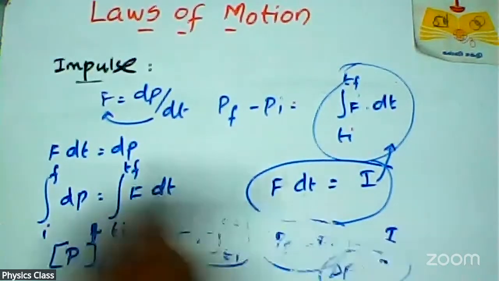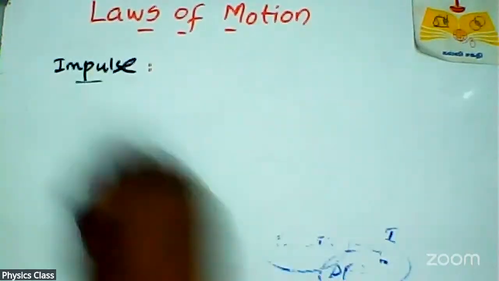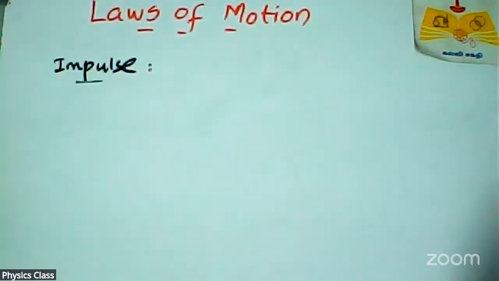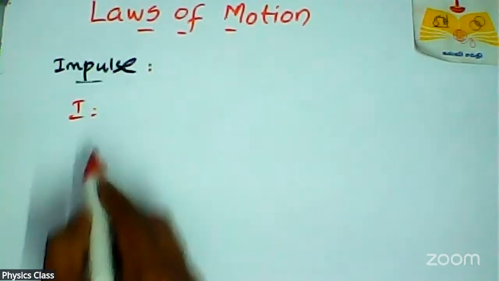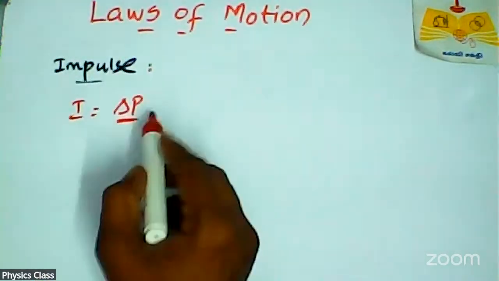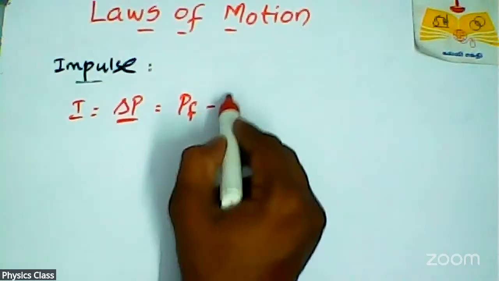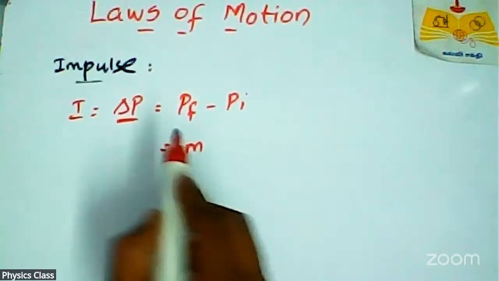For example, we can write again I, which is equal to del p or dp. That means change in momentum, pf minus pi, final minus initial. Momentum is m dot v.